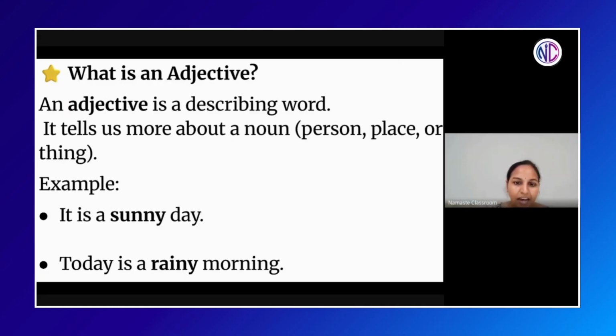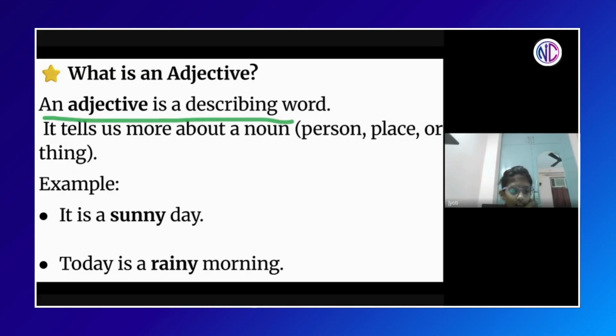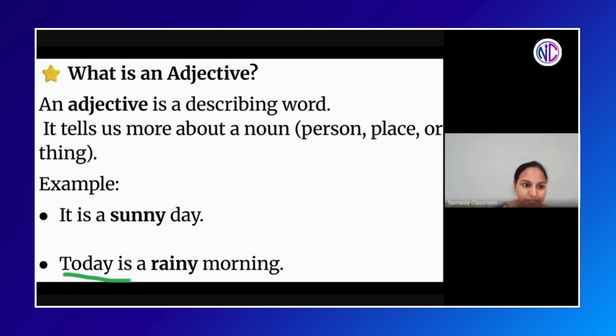Now, who wants to read? Meda, Idris. Okay, this time Meda will get the first chance. Second chance will go to Idris. Now, Meda, read. Adjective is a describing word. It tells more about a noun, person, place, animal, or thing. Example, it is a sunny day. Other example, Idris? Today is a rainy morning.